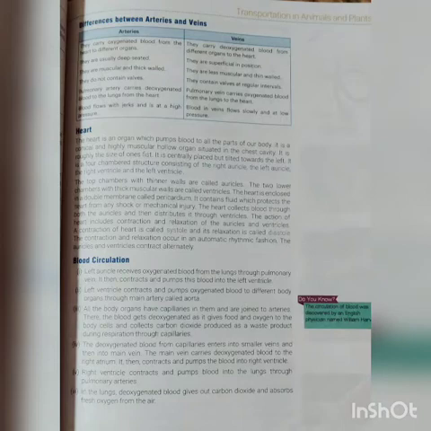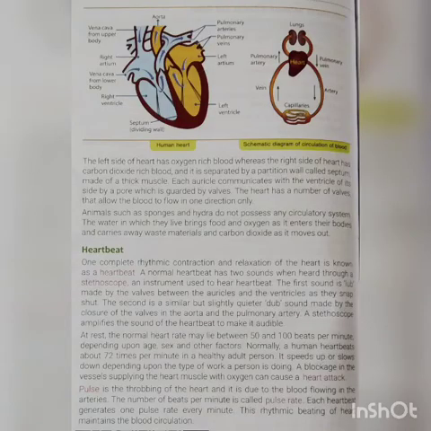Okay students, now we will learn about blood circulation. See the picture. First, the left auricle receives the blood which is rich in oxygen from the lungs. It receives the oxygenated blood through the pulmonary vein, then it contracts, and after that it pumps the blood to the left ventricle. Next, the left ventricle contracts and pumps the oxygenated blood to different parts of the body with the help of the main artery, which you can see in the upper part, called the aorta.